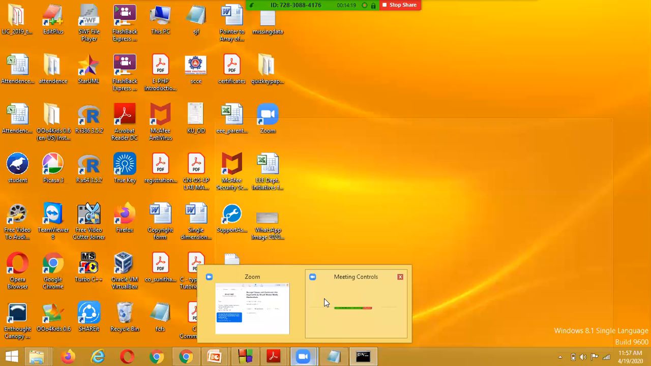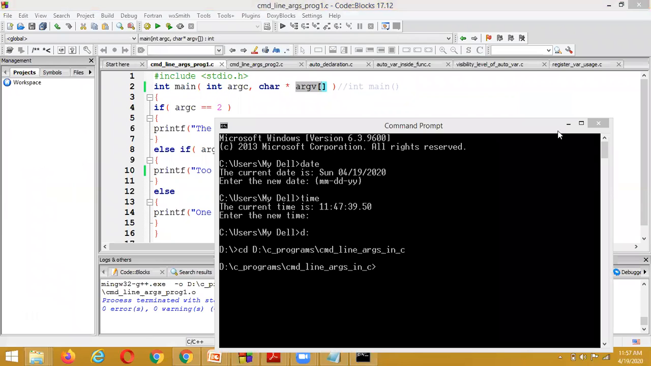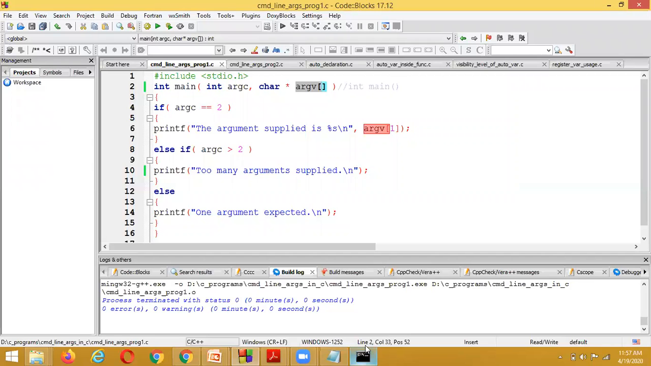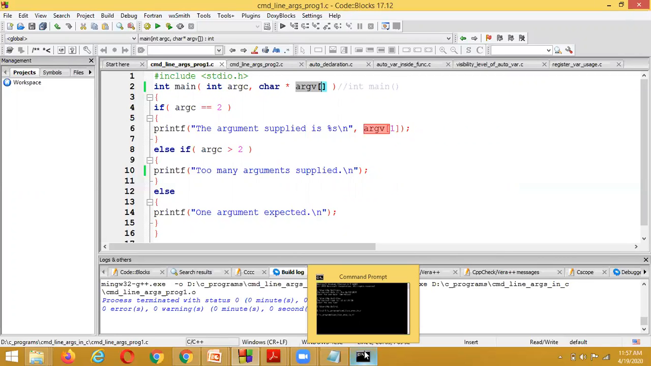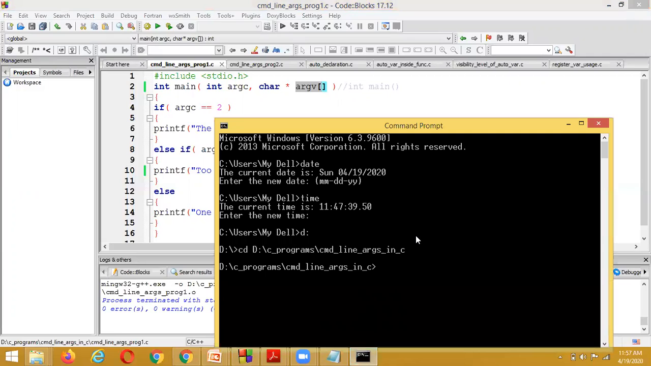I am executing this program inside the command prompt window. And how are we going to execute it?